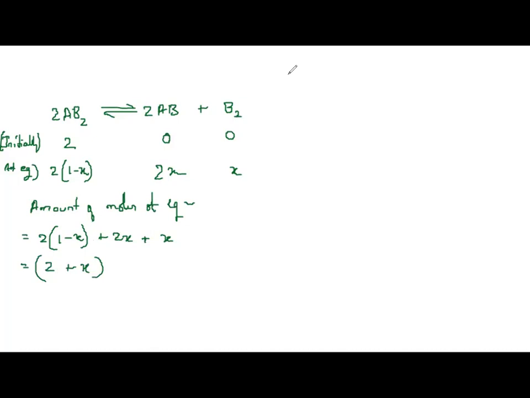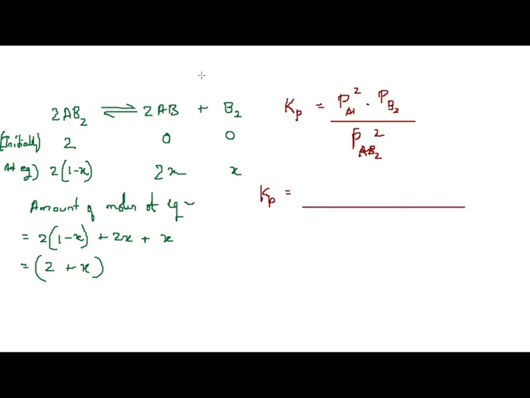Now they have asked us Kp. So in terms of partial pressures, Kp is equal to what for this reaction? Partial pressure of AB raised to 2 into partial pressure of B2 divided by partial pressure of AB2, the whole square. So I will substitute the values here.